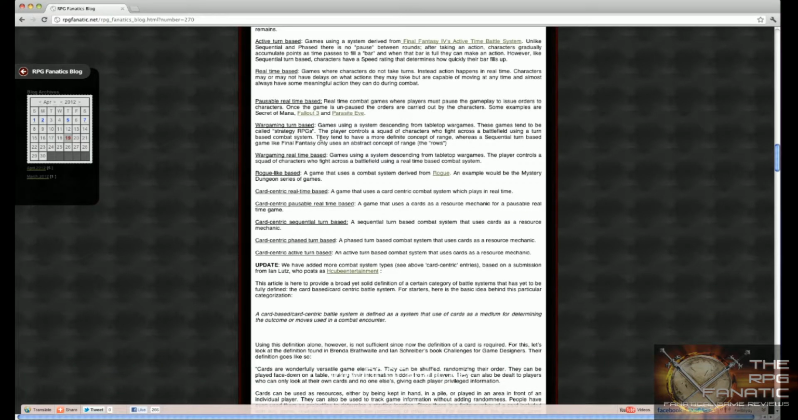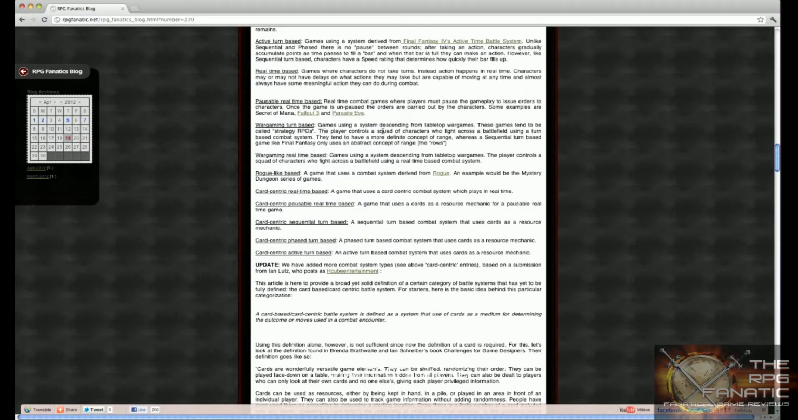Wargaming turn-based. This is basically the strategy RPGs people come to know them as. But we're calling them wargaming turn-based here because their gameplay is basically perfectly modeling tabletop wargaming games like Chainmail or, what's another good example? Warhammer would be a good example. Games using a system descending from tabletop wargames. These games tend to be called strategy RPGs.